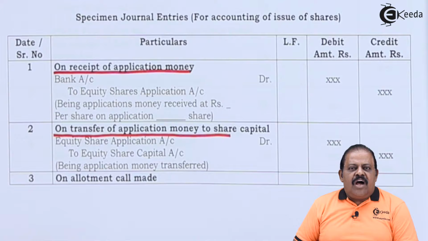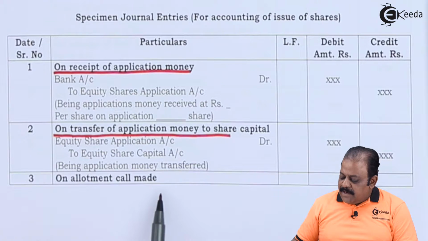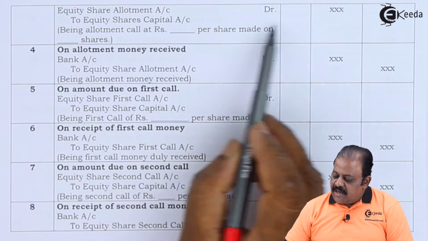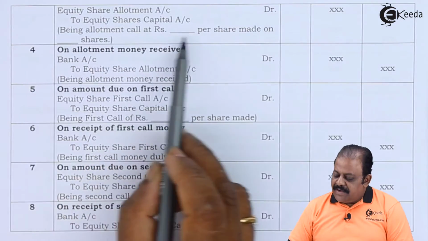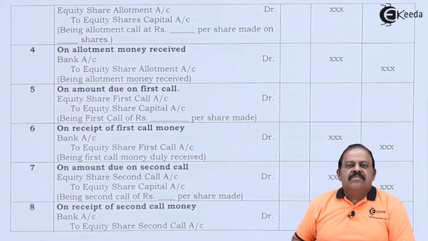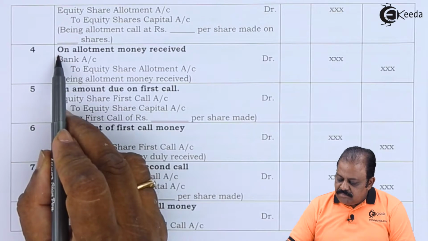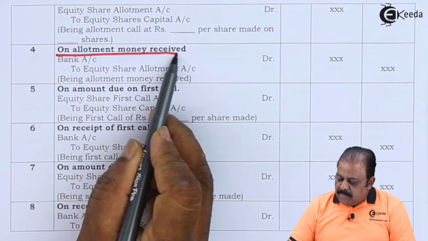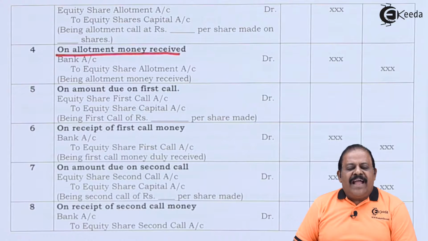The next stage is called the allotment stage, where the company demands allotment money from the shareholders by sending them an allotment letter. On allotment call made, equity share allotment account debit to equity share capital account. In response to allotment letters, the shareholder makes payment of allotment. That will be our next entry. On allotment money received, bank account debit to share allotment account.